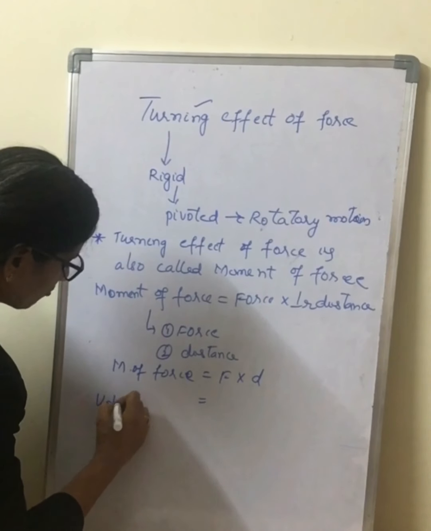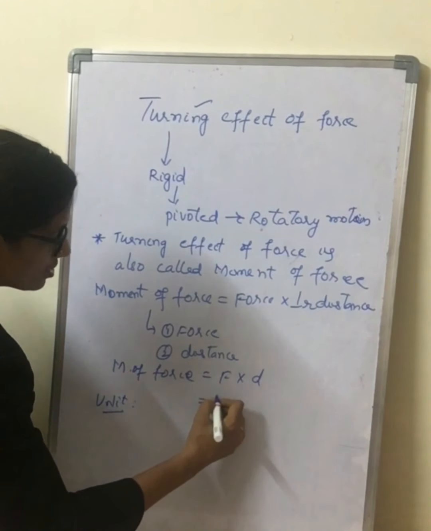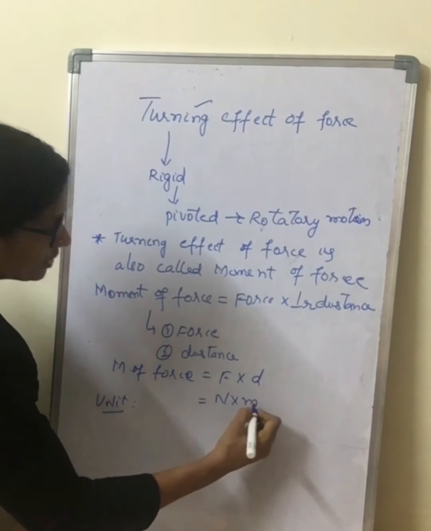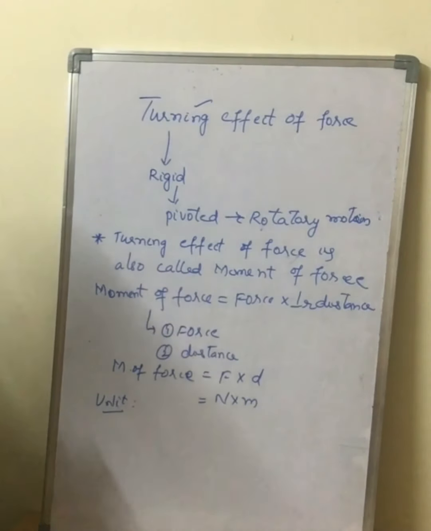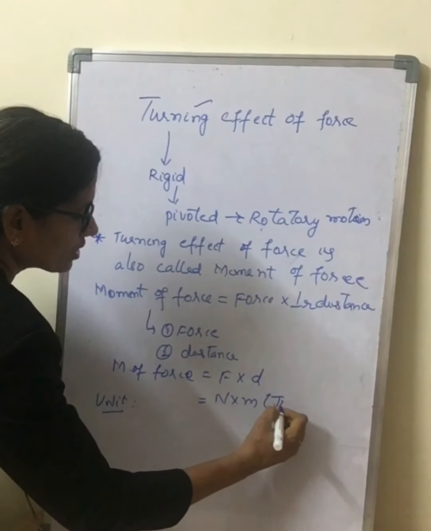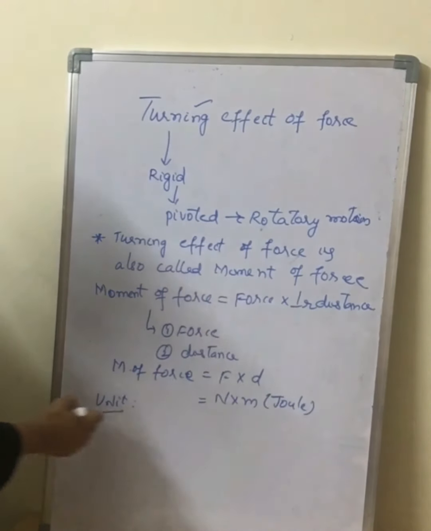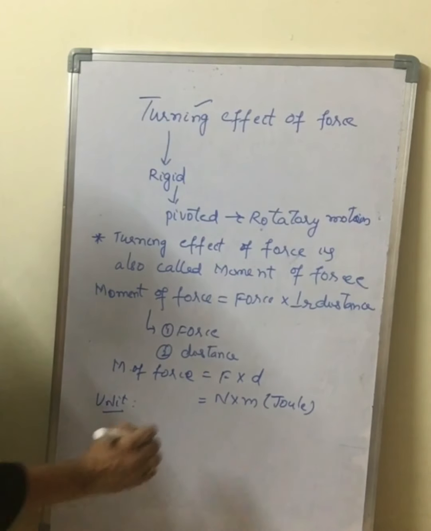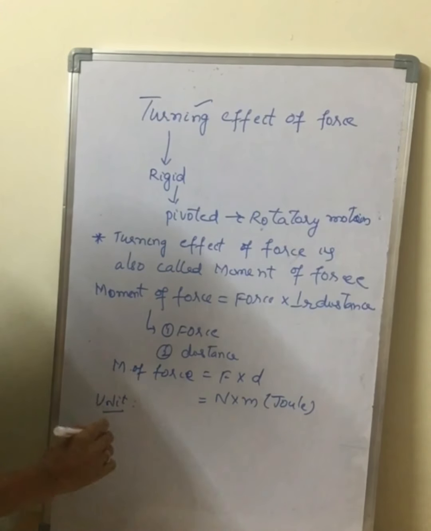The unit of moment of force is Newton into meter, or Newton meter, which is the SI unit. Understood, children?